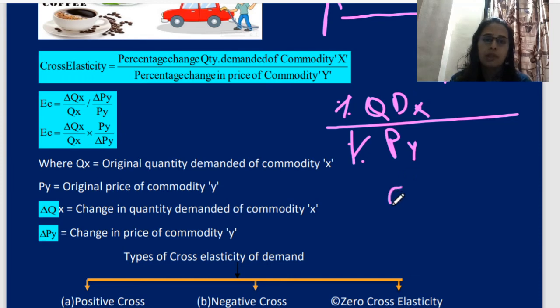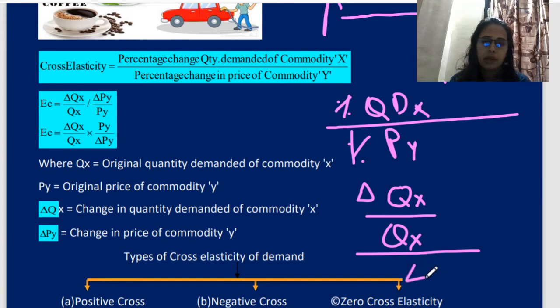Now you can see here, delta Qx upon Qx, delta Py upon Py. Instead of writing in this way, I am converting everything into numerical form.